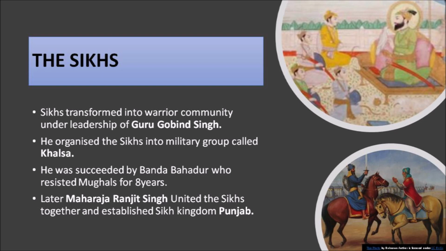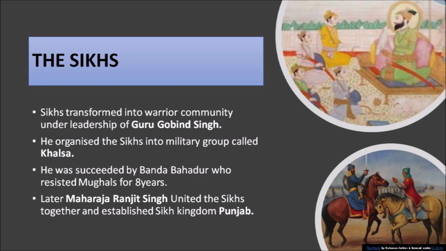After the execution of Guru Tegh Bahadur, Guru Gobind Singh Ji organized the Sikhs, transforming them into a warrior sect known as Khalsa. The function of this warrior sect was to oppose the wrongdoings of the Mughals. The chain of revolt of the Sikh community against the Mughals continued from one generation to another.